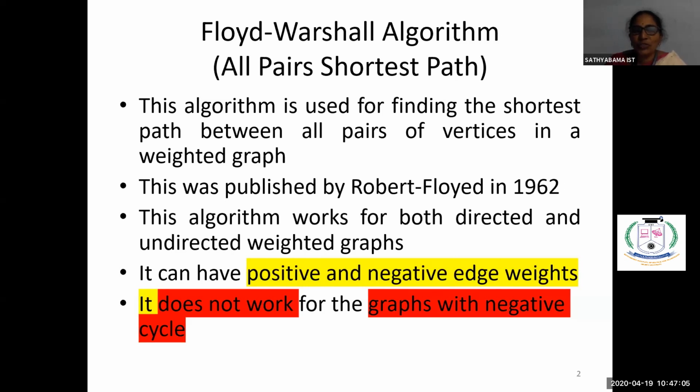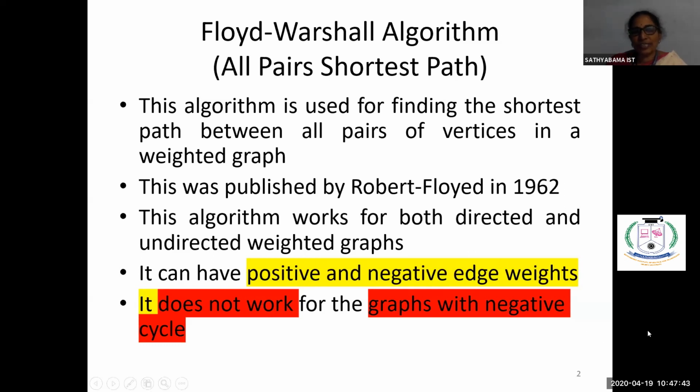How this algorithm works is, we need a directed or undirected weighted graph, and you have to assign weights. These weights can be positive or negative. But we have only one restriction: the graph should not have a negative cycle. If a cycle has a negative value, this algorithm will not work. That's the only restriction for Floyd-Warshall.